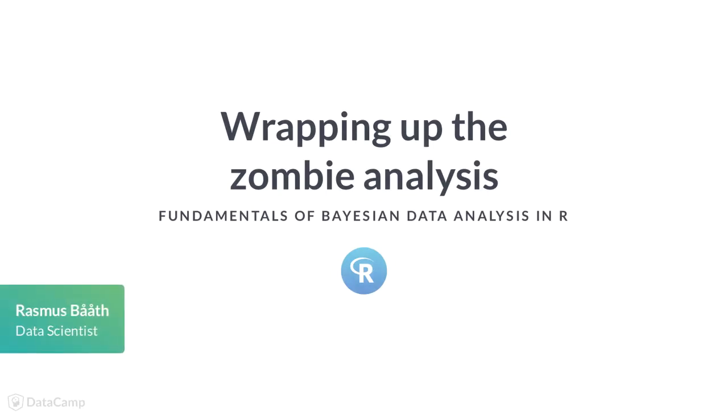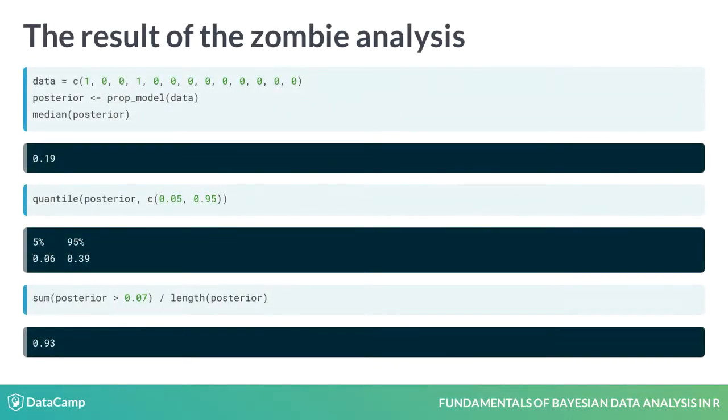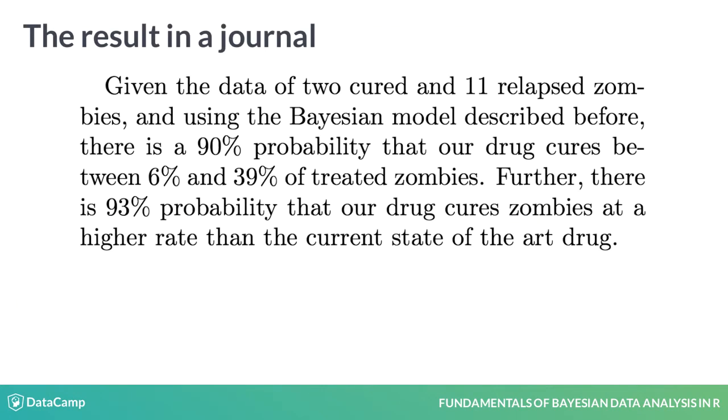Great! You've done some Bayesian data analysis and you've summarized the result. Here are the code and the output you produced in the last exercise. If we would take this result, write it up and send it to the International Journal on Zombieology, it could go something like this. Given the data of 2 cured and 11 relapsed zombies, and using the Bayesian model described before,